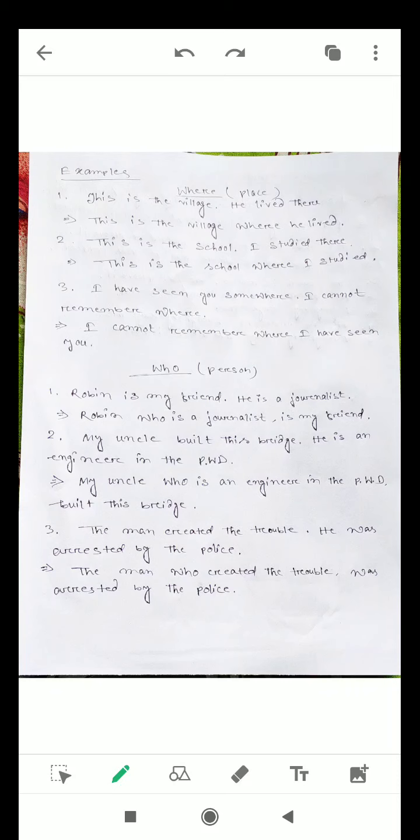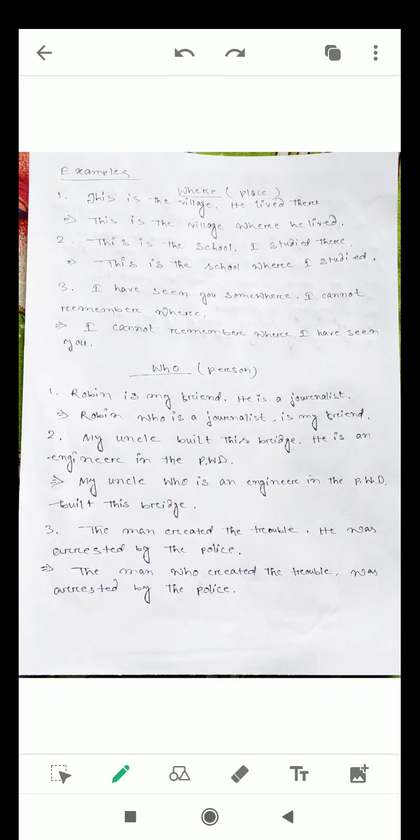I have seen you somewhere. I cannot remember where. These two sentences are also talking about a place. Let us solve it. I cannot remember where I have seen you. Next, moving ahead, we will solve with the help of who. Who generally indicates a person.